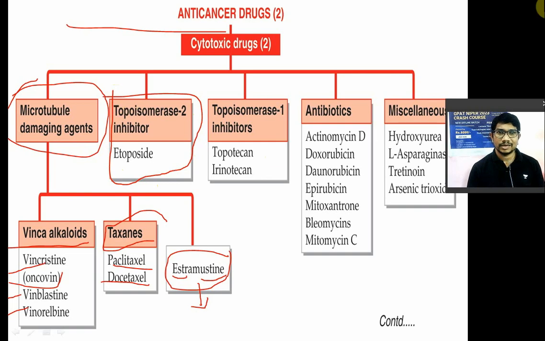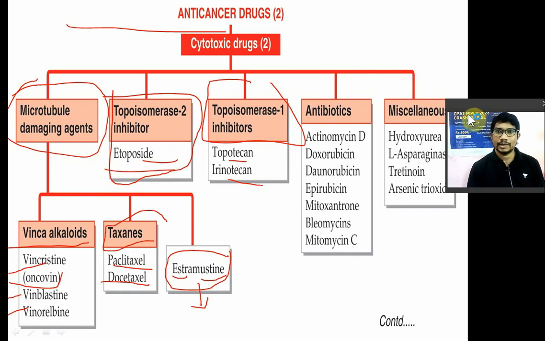Then third class in the cytotoxic drug group, topoisomerase 1 inhibitor. So in that you have tecans, topotecan and irinotecan. All the tecan derivatives, they are topoisomerase 1 inhibitors. Topoisomerase 2 inhibitors are nothing but the etoposides, or you can say podophyllotoxins. So etoposides are obtained from podophyllum. It is nothing but a glycoside obtained from the podophyllum plant. They are the glycosides.